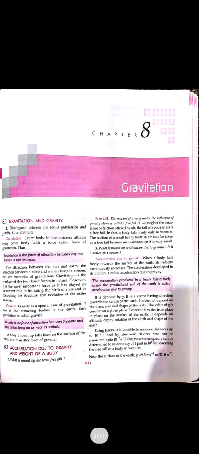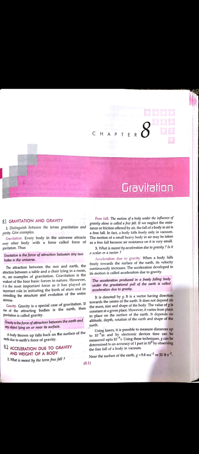So let's see in this chapter what gravitation is. We are already familiar with the topic. Gravitation is an attractive force that attracts another body with some force, and this force of attraction by our earth on any other body is said to be the gravitational force. So gravitational force is a force of attraction that attracts any other body which is kept on the surface of the earth.